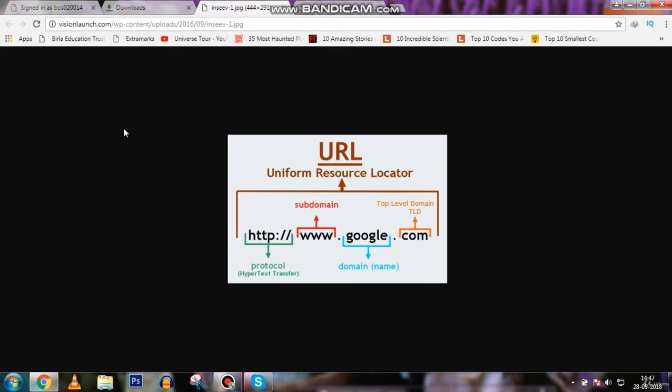I have already explained this. Think of it like a mobile phone. You want to call your mom, so you simply type MOM and your phone starts to dial your mother's phone number. Domains are connected to the IP address in the same way. You can look at the image here, and now you understand what I'm trying to say.